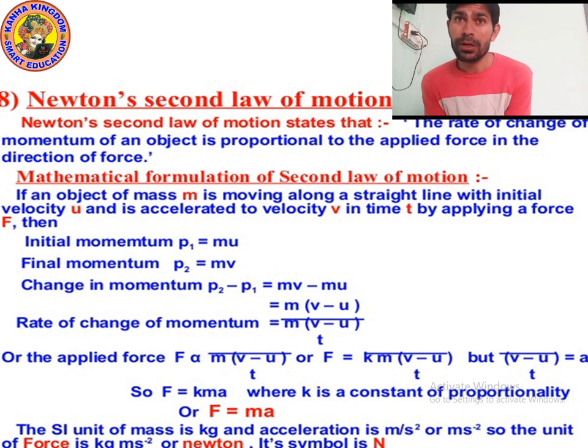Whenever we talk about momentum, we use mass also, because p is equal to mv, and for rate we use time, because momentum is changing with respect to time. So if the force increases, momentum will also increase; if the force decreases, momentum will also decrease. I hope you understood.